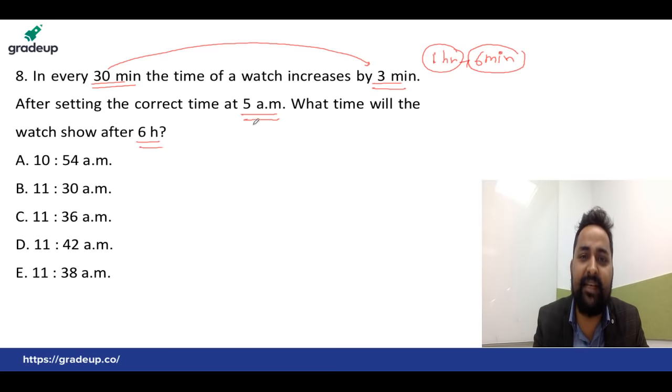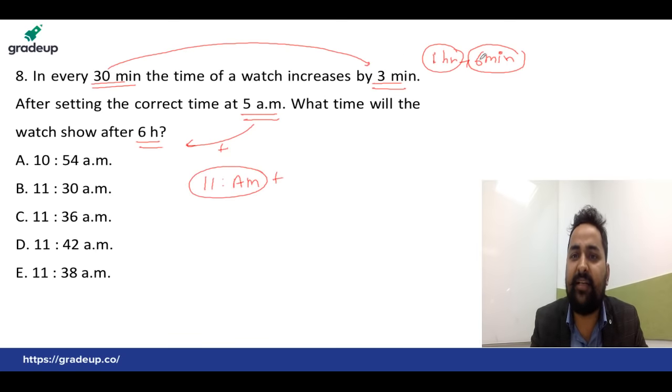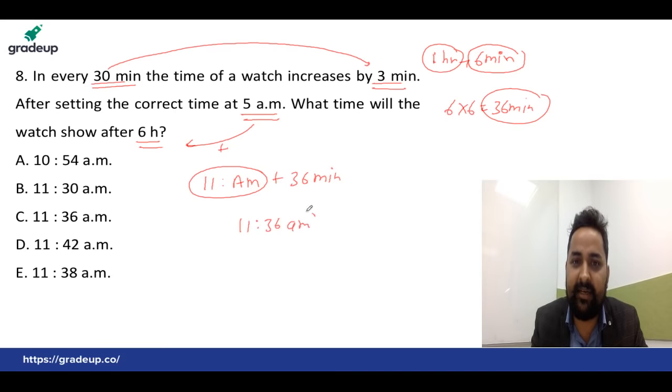After setting the correct time at 5 a.m., find the time after 6 hours. Okay, after 6 hours, you can simply add, 5 plus 6, 11 a.m. We can write here, 11 a.m. plus how much time? In 1 hour 6 minutes, in 6 hours, 6 into 6, that must be equal to 36 minutes delay. That means that will be plus 36 minutes.